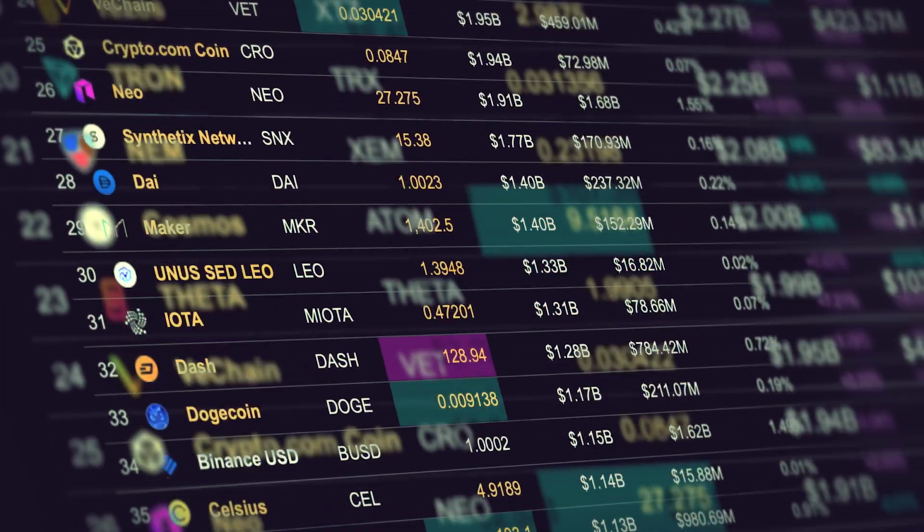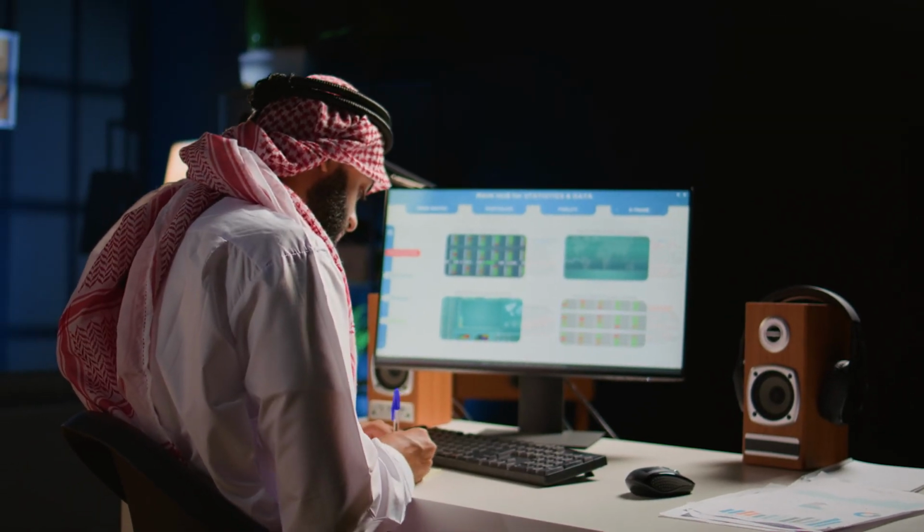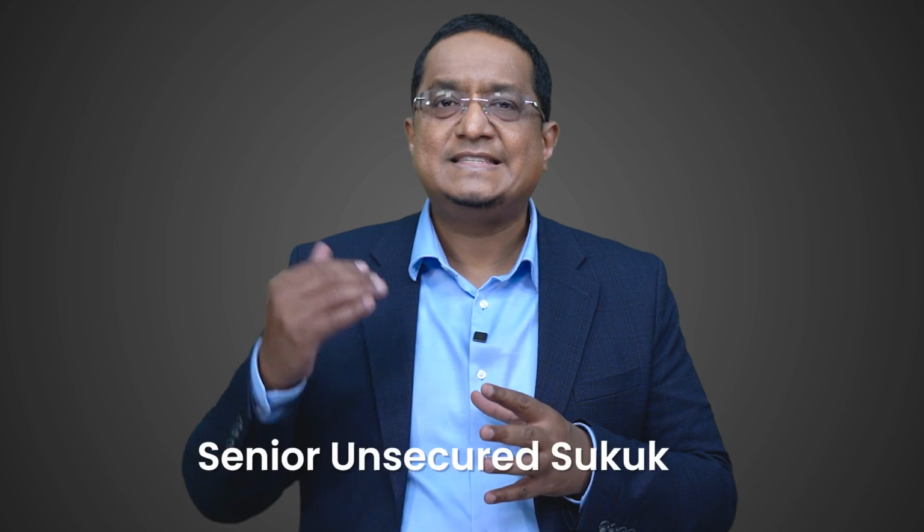If the sukuk price is less than the underlying asset price, the sukuk holders may choose to convert, and vice versa. So the option is with the sukuk holder to either convert or not convert, or exchange or not exchange their sukuk on maturity. Convertible and exchangeable sukuk are commercially structured as senior unsecured sukuk. These sukuk can be converted into equity of the obligor, as I said, or a third party, so they can be exchangeable upon occurrence of pre-agreed trigger events at a pre-agreed conversion ratio.